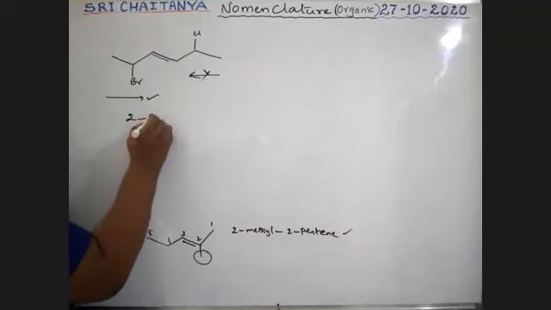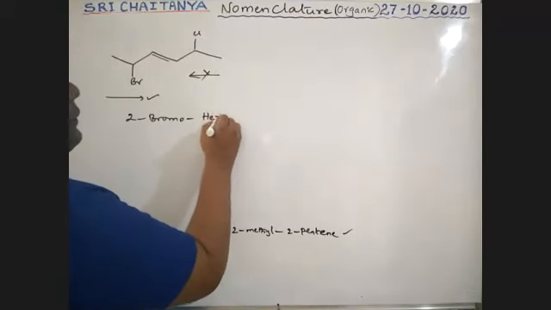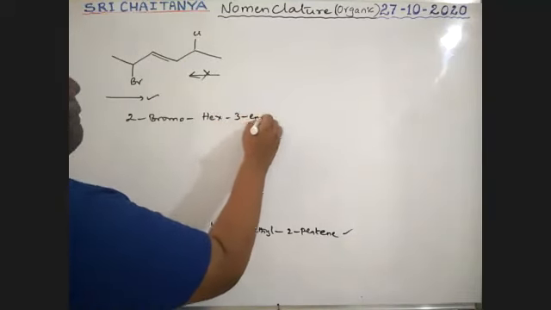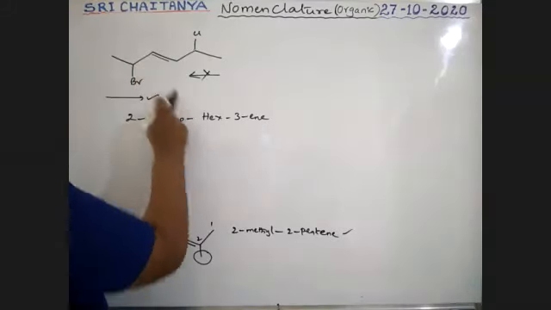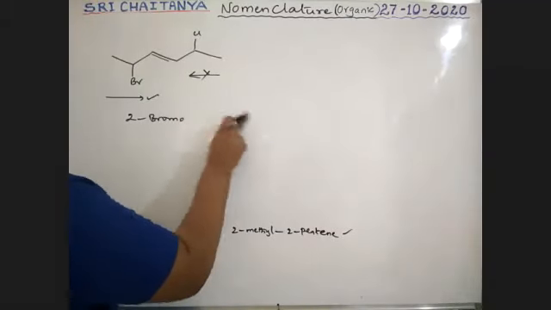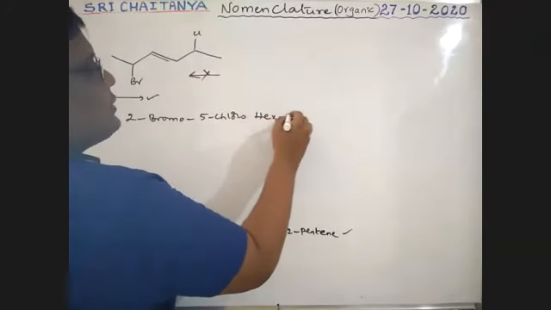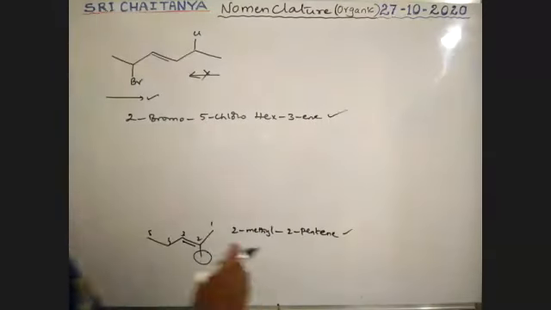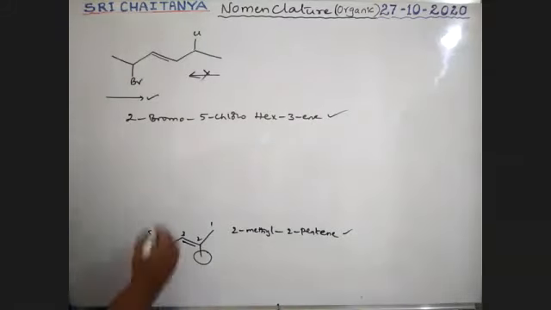Therefore, 2 bromo, 1, 2, 3, 4, 5, 6, hex-3-yne. 2 bromo, hex-3-yne is correct. Sorry, in the code, chloro is there. What is that? 2 bromo, 3, 4, 5. 5 chloro. Sorry, boys. 2 bromo, 5 chloro, hex-3-yne. Yes, it is correct. 2 bromo, 5 chloro, hex-3-yne is correct. Okay. Next one. Tell me the name.